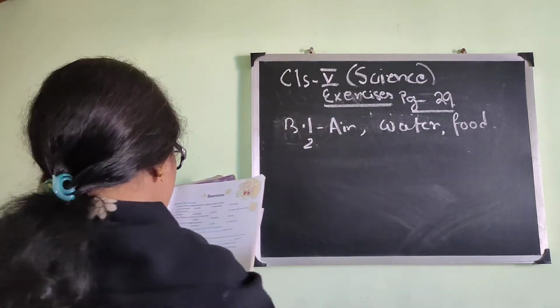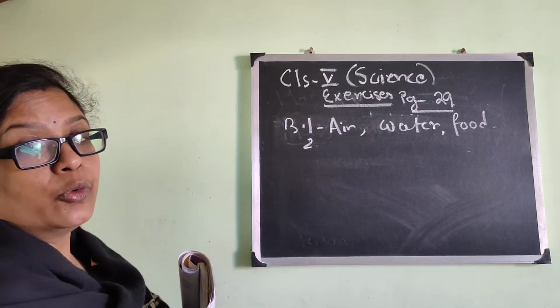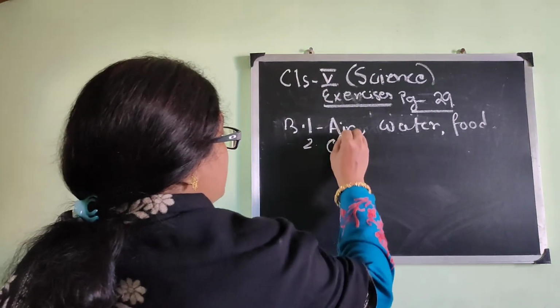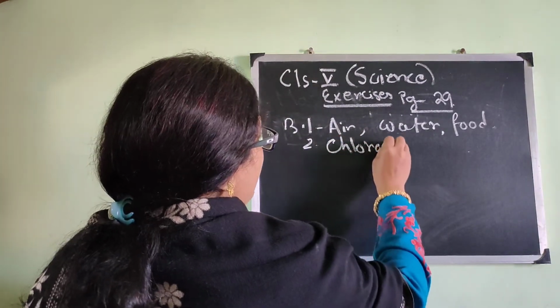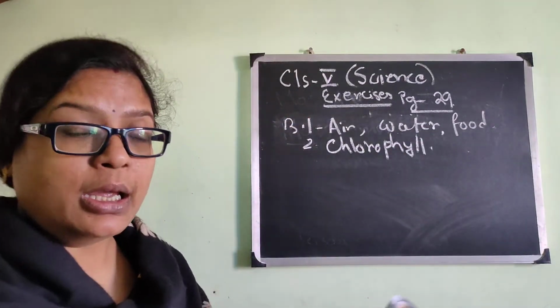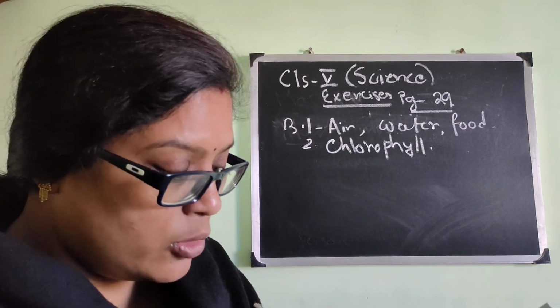Number 2, plants have dash in their leaves. It helps them to make their food. What green pigment we have mentioned? It is chlorophyll. C-H-L-O-R-O-P-H-Y-L-L. So be very correct in writing the spelling chlorophyll.